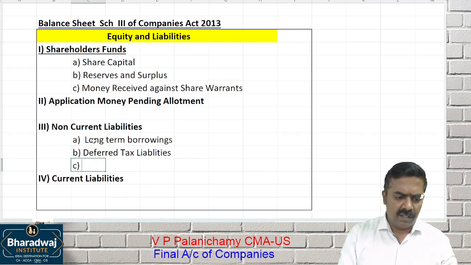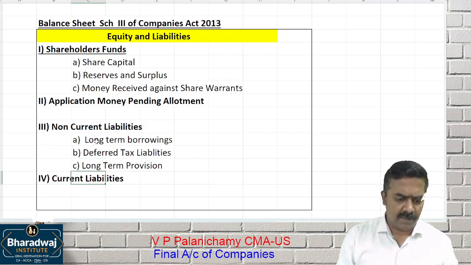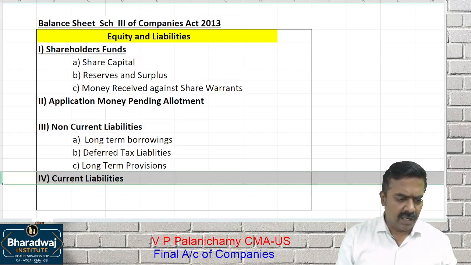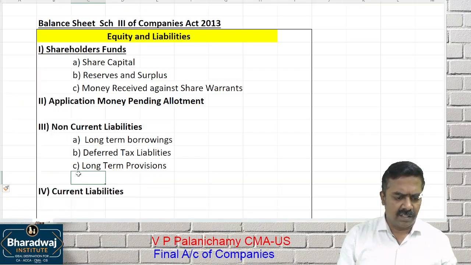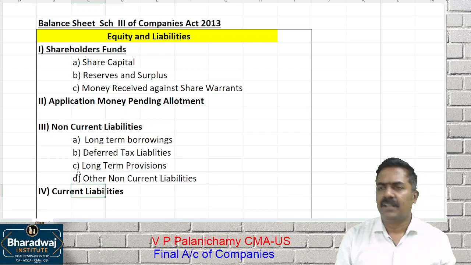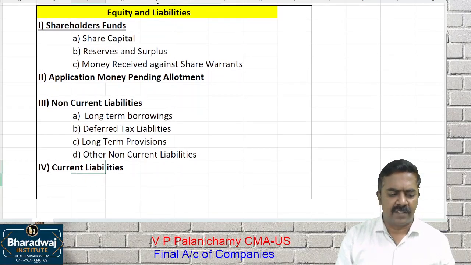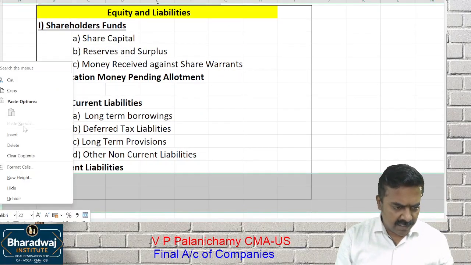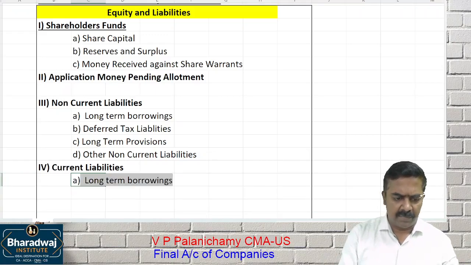Next, long-term provisions, provisions created for the long term. Then another one is other non-current liabilities. Like that, four headings are there. Each heading I'll explain, and each heading can be tested separately in the exam.